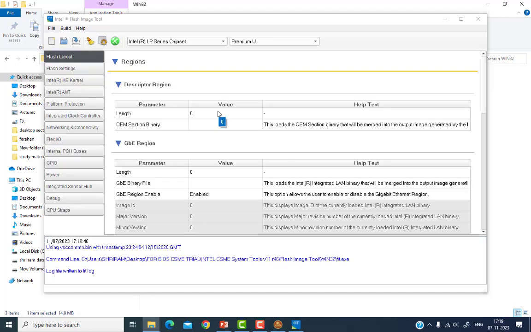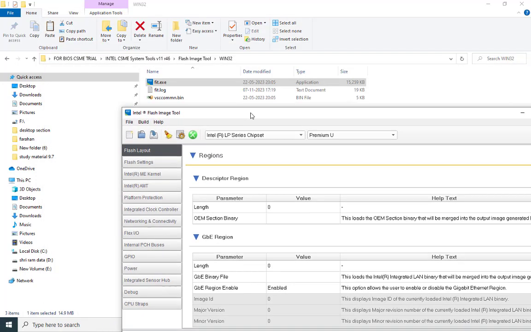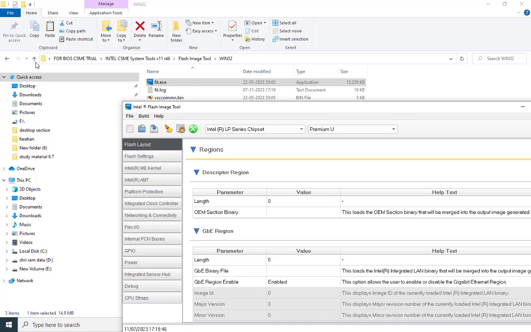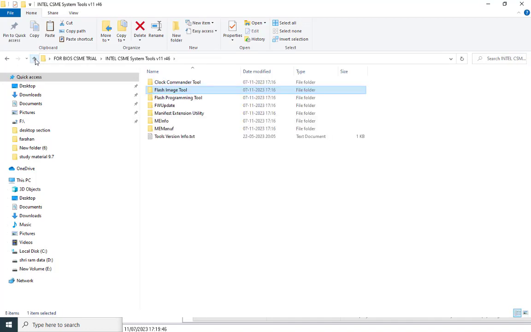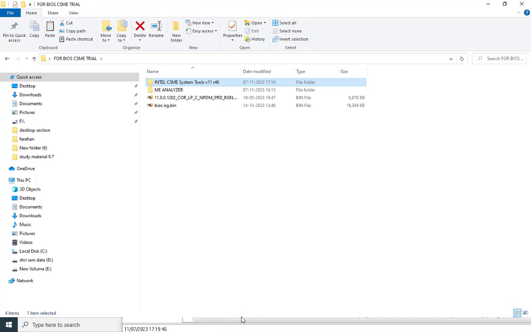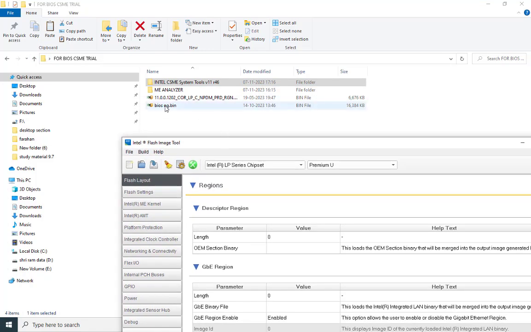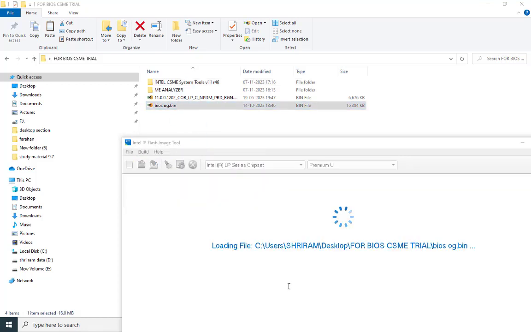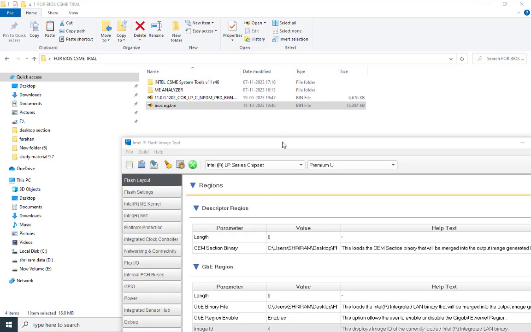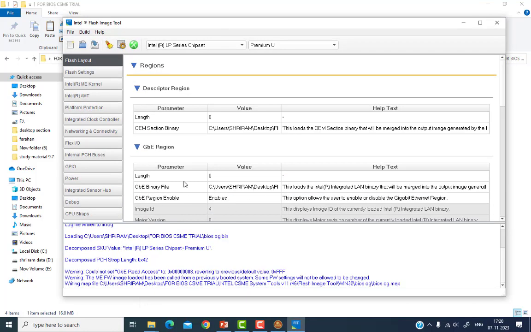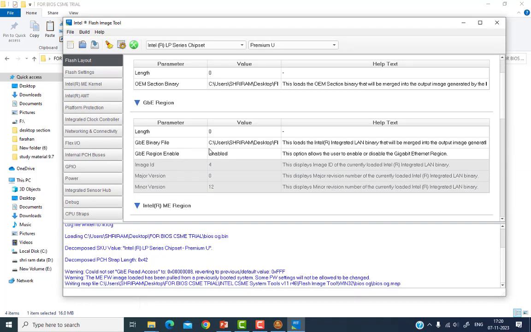Okay, so this FIT file is open, and then what I'll do is drag that old file, this is my corrupted file, into here. It takes some time. Okay, now it's ready. So this file is already dragged, and it's giving all the parameters.